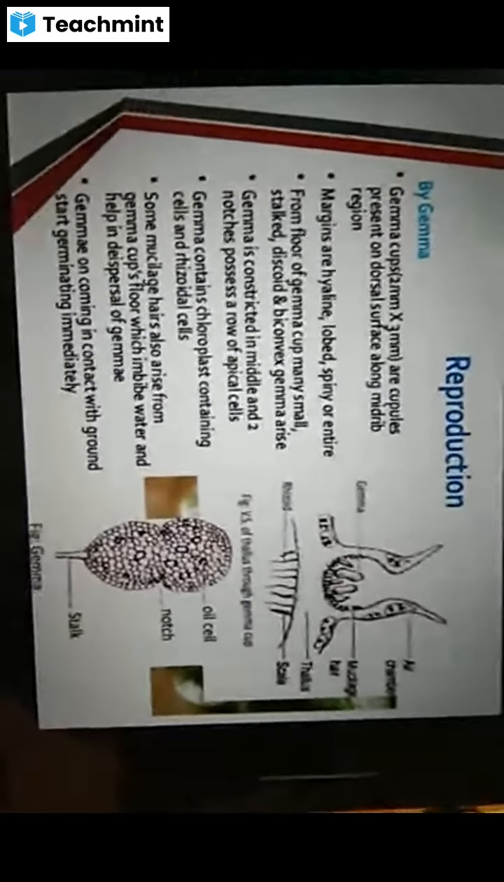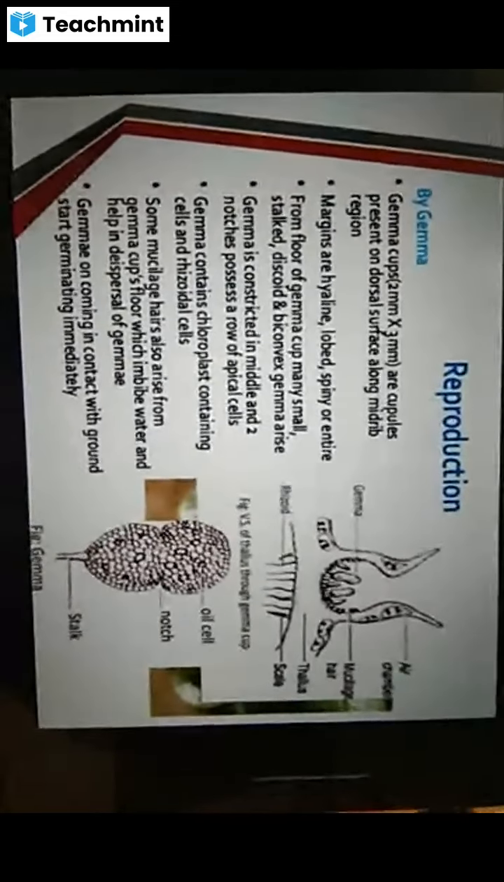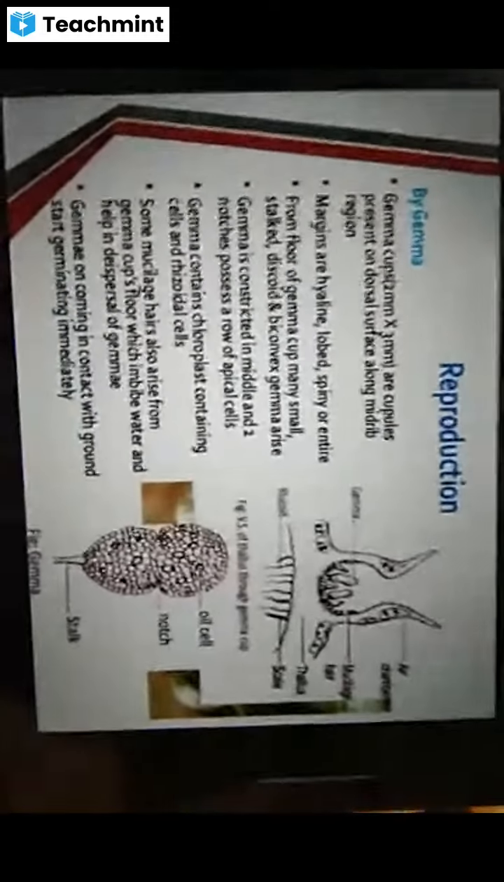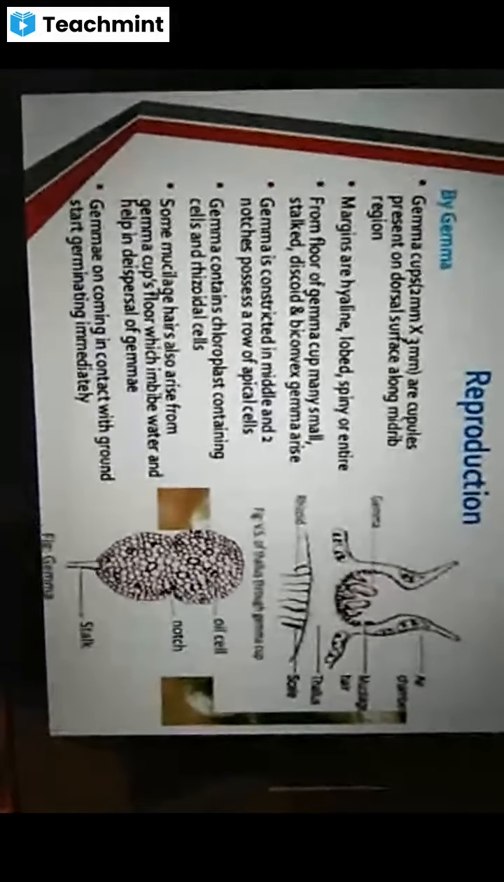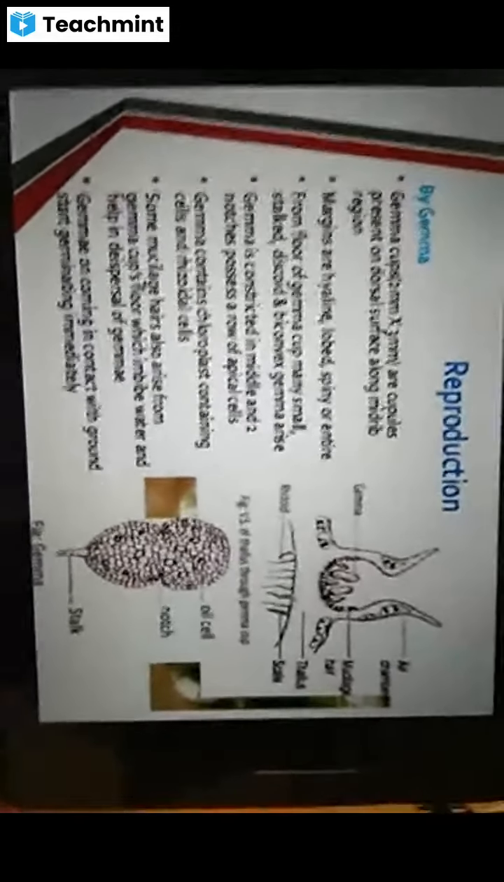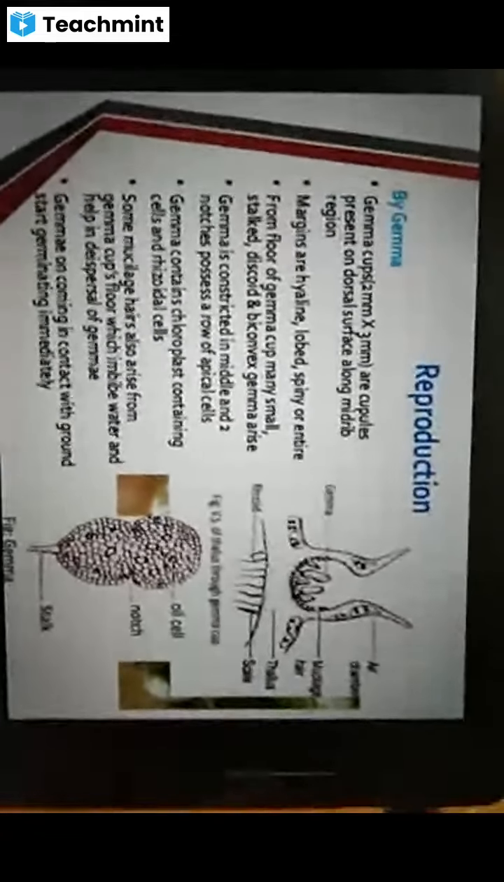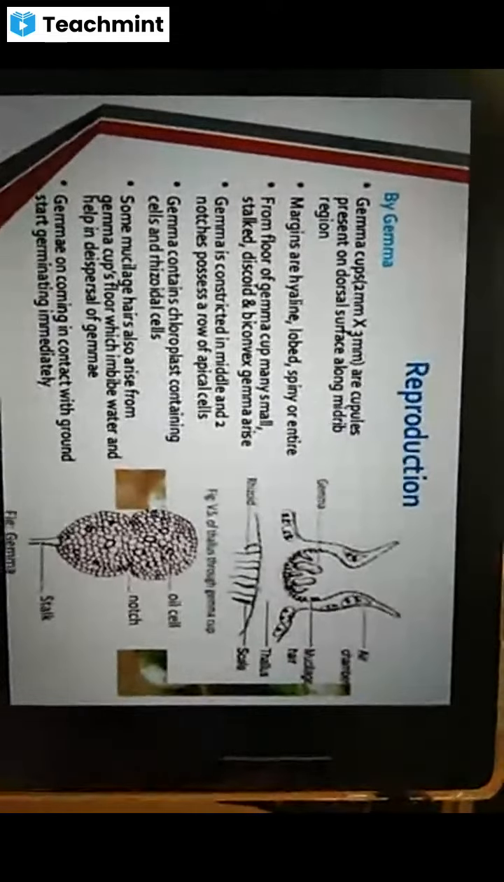The species present in the Marchantia genus and the anatomy of the Marchantia thallus. Okay, and after anatomy, let us move to reproduction. Reproduction in Marchantia. In Marchantia, you can notice the presence of three types of reproduction.